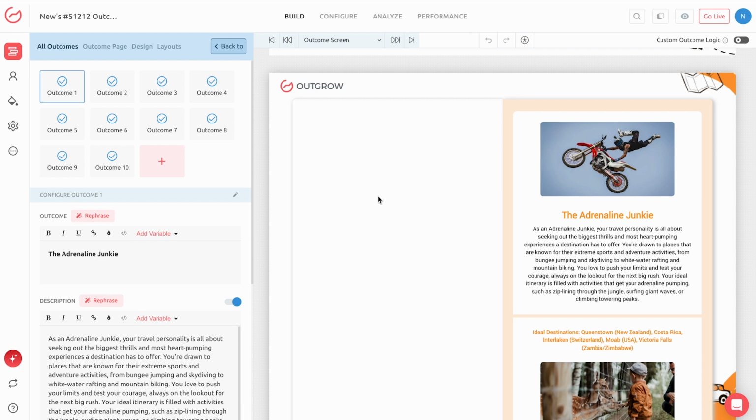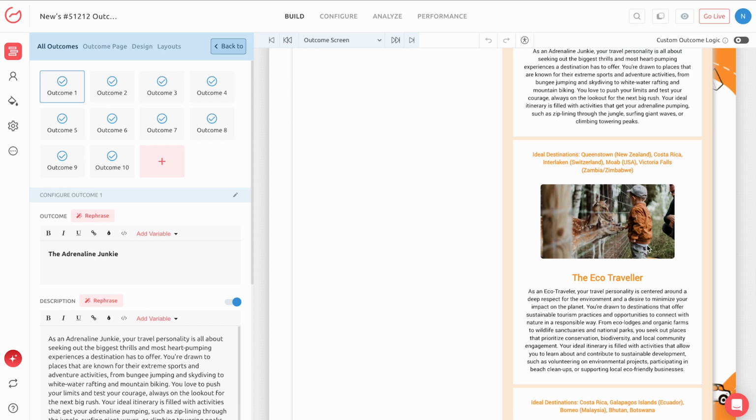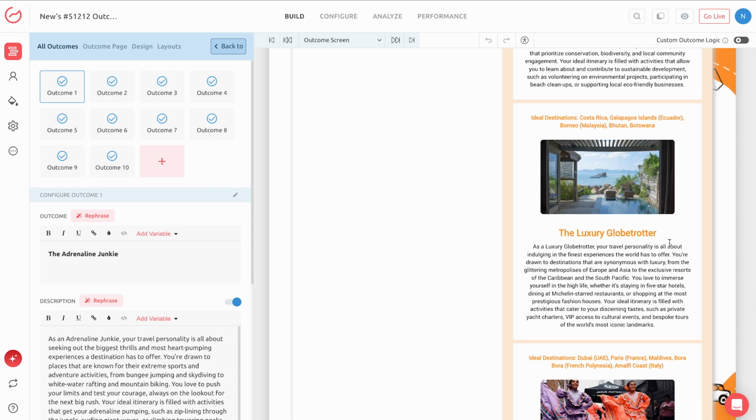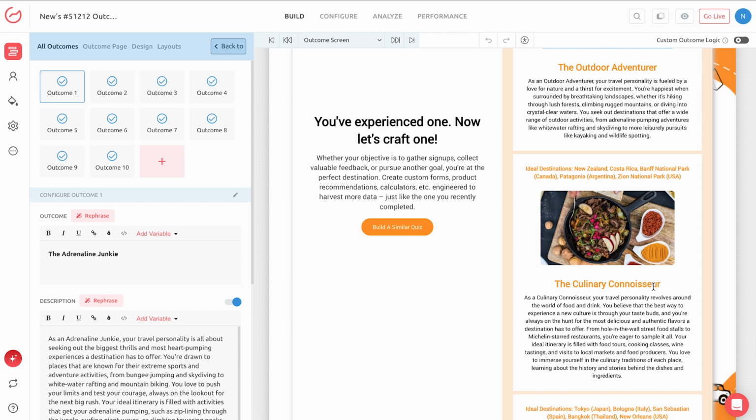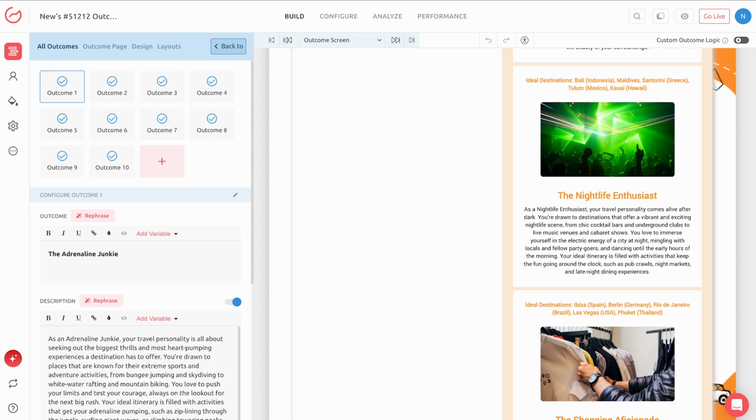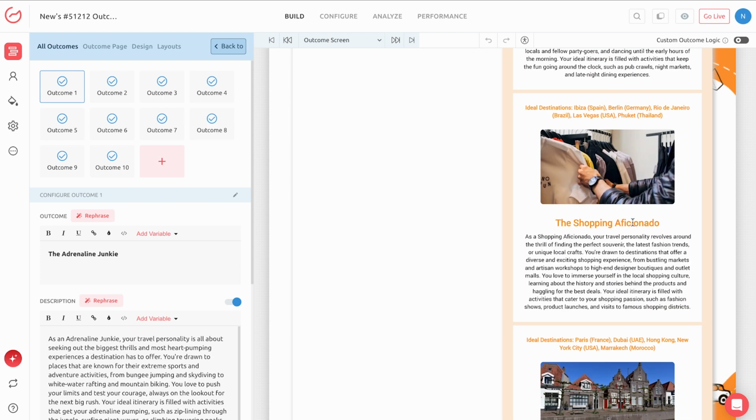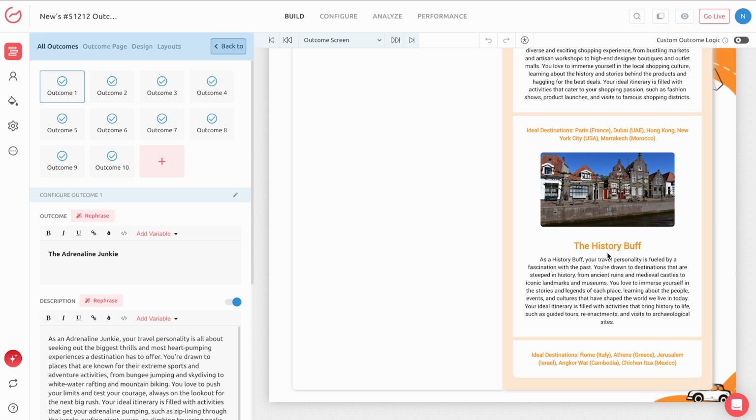Step 3. Set up your outcomes. Next, create multiple traveler personality outcomes. For example, the adrenaline junkie, the eco-traveler, the luxury globetrotter, the cultural explorer, and so on. Each outcome gives users a personalized destination profile complete with ideal destinations and activity recommendations, making them feel like the quiz was built just for them.